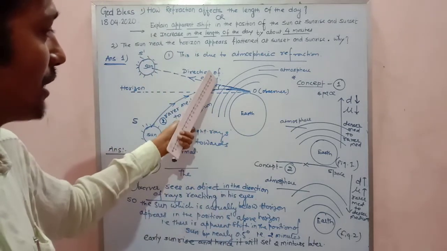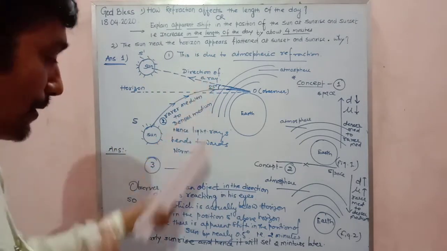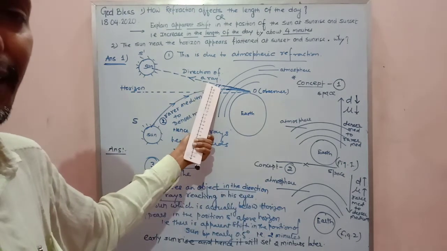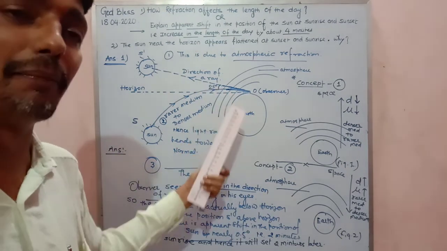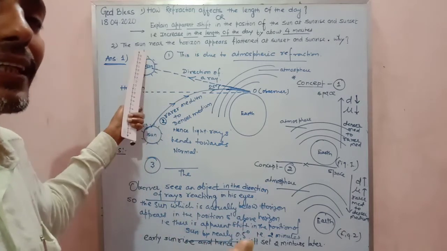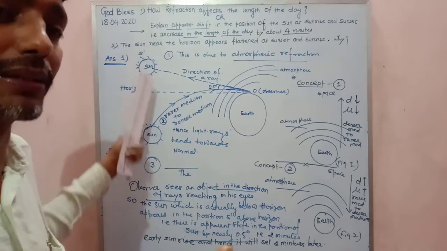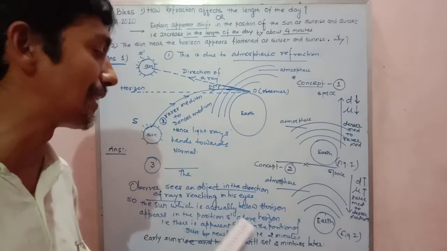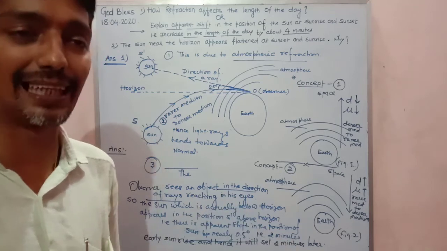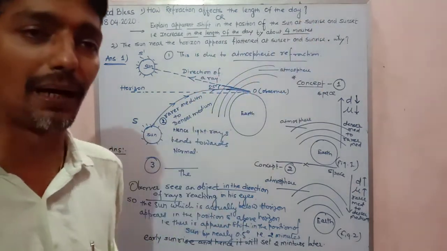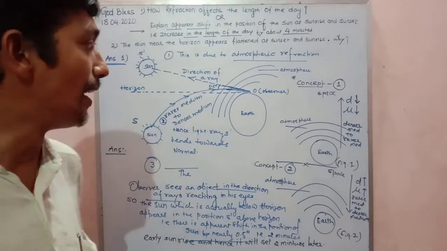And there is an apparent shift in the position of the sun by 0.5 degree. And that 0.5 degree means during sunrise, it appears 2 minutes early than the actual sunrise, and hence, my dear, it will set 2 minutes later than the actual sunset. So this is what is causing an increase in the length of the day by about 4 minutes. So I will stop here.